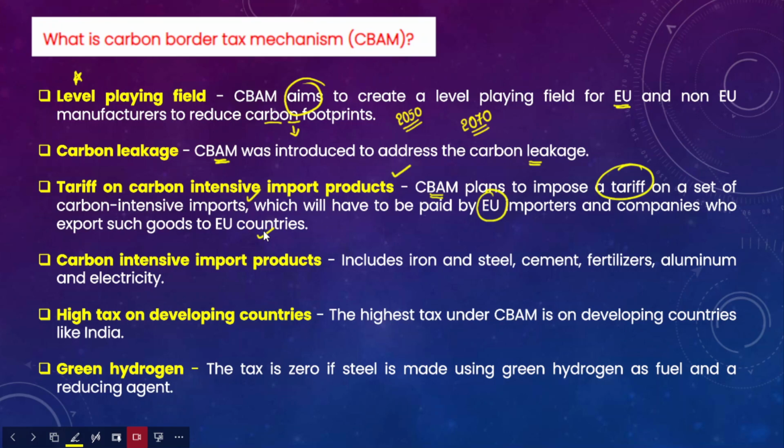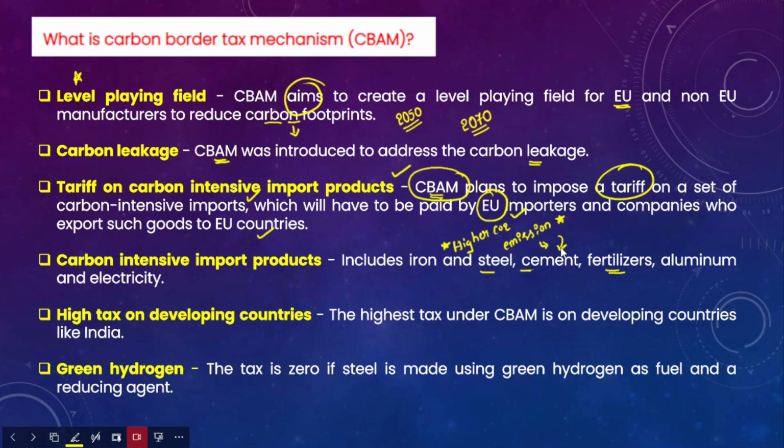Okay, so the industries which pay the carbon border adjustment taxes include steel, cement, fertilizer, aluminum, and electricity. So why these industries? Because these industries release higher CO2 emissions. Okay, so if they release higher CO2 emissions, how can the European Union, using these products with higher CO2 emissions, become net zero by the year 2050? And because of this reason, they have imposed the CBAM tax on these products.